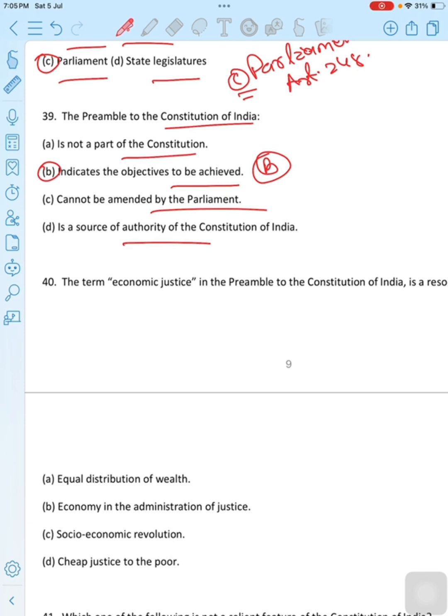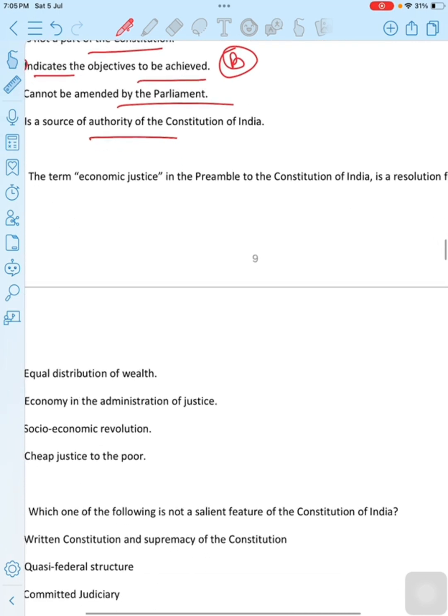The preamble can be amended by the parliament as it is part of the constitution. The preamble is not the source of authority of the constitution but rather a statement of its objectives and principles. Then the correct option is option B, indicates the objective to be achieved. Then move to the next question.